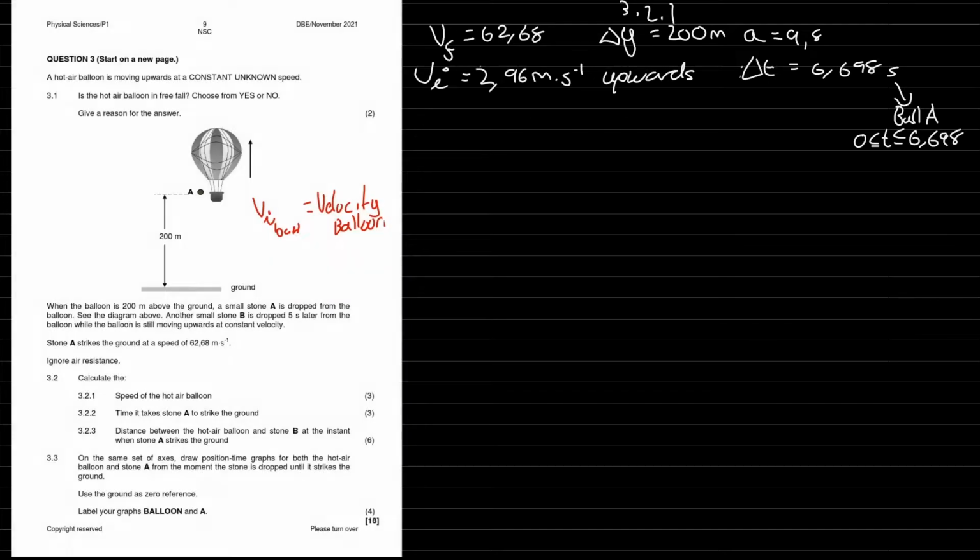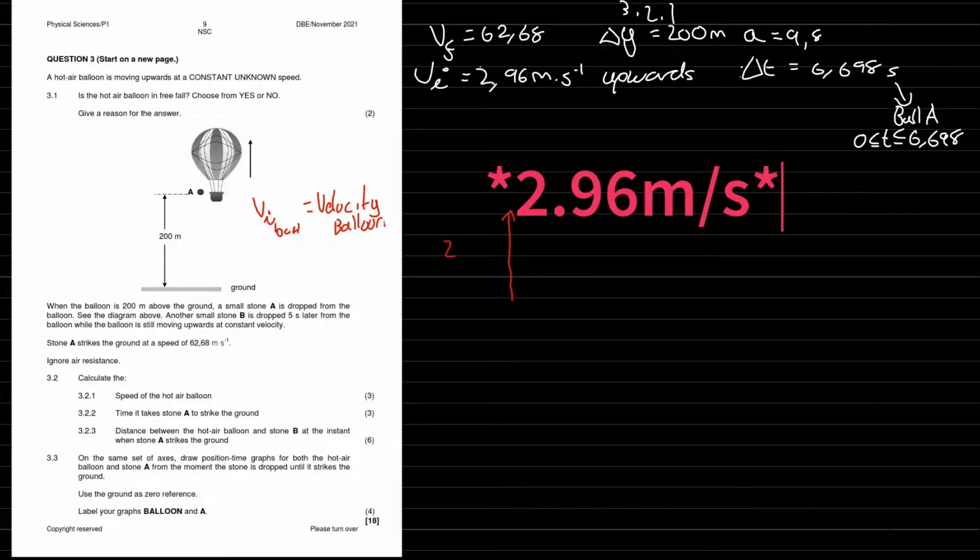So 3.2.3, the distance between the hot air balloon and stone B at the instant when stone A strikes the ground. There's a few things we're going to have to look at here. So the balloon, which I'll do in red, is moving upwards at a constant speed of 2 meters per second.